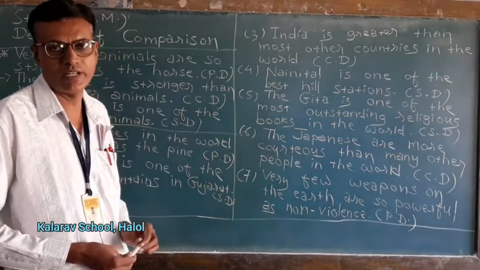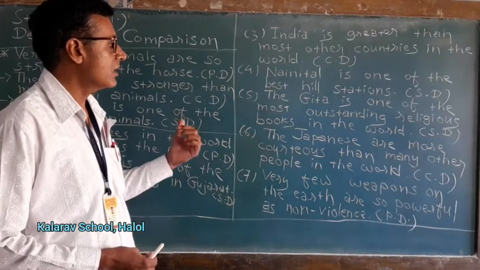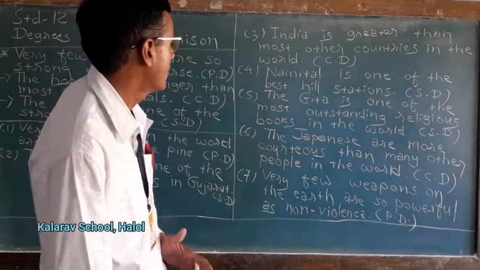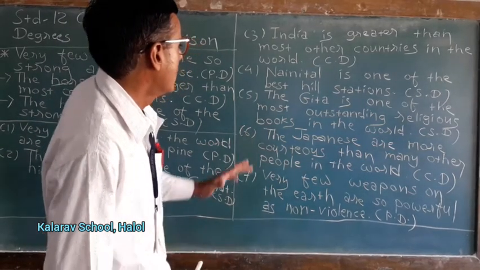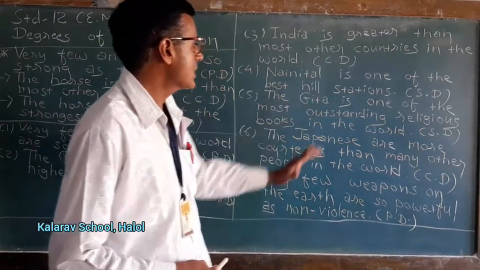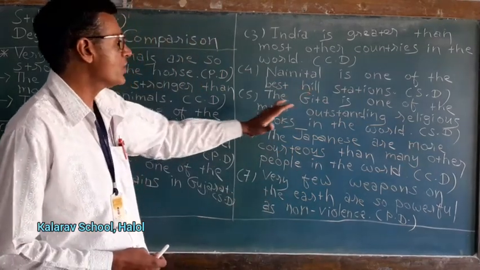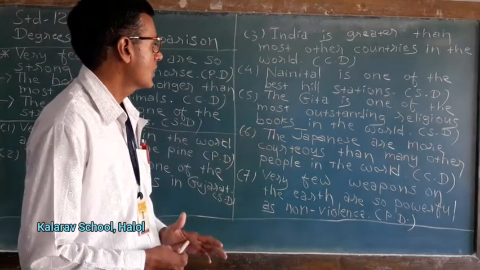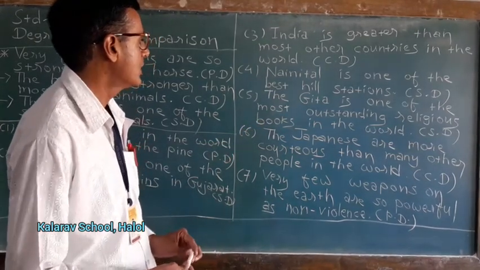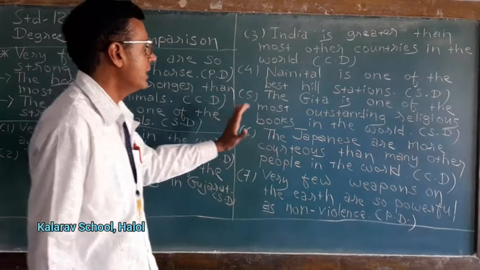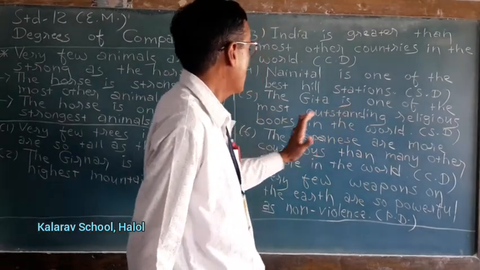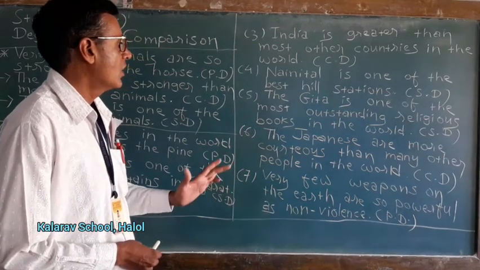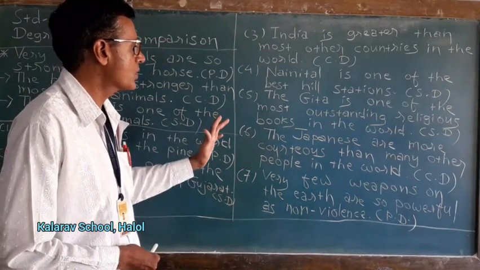This is positive degree. Now we will convert into comparative. The Gita is more outstanding religious books in the world.